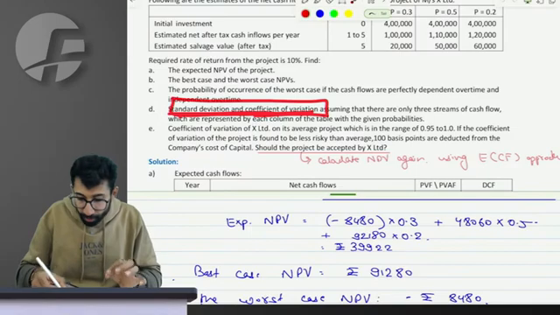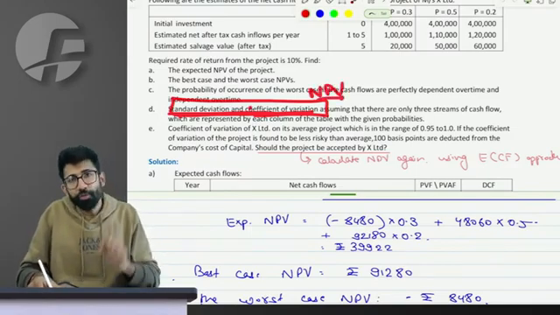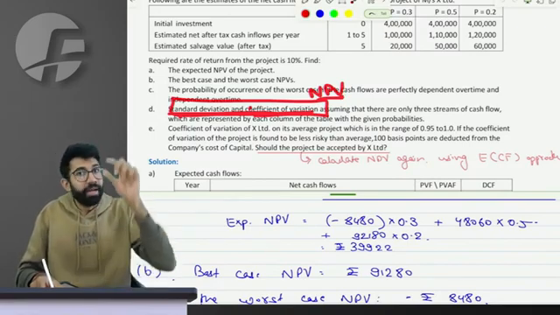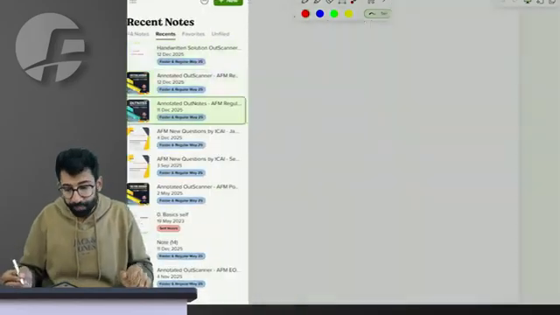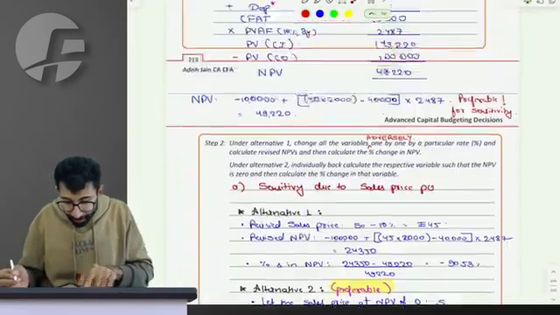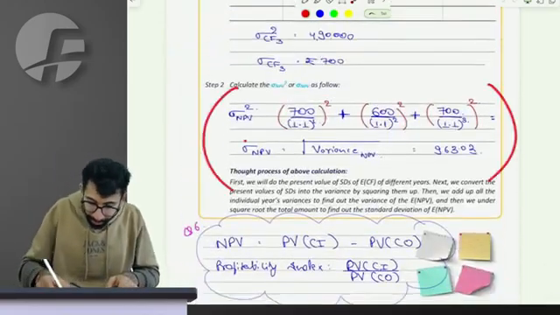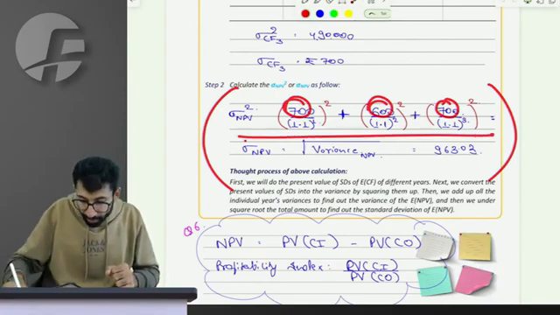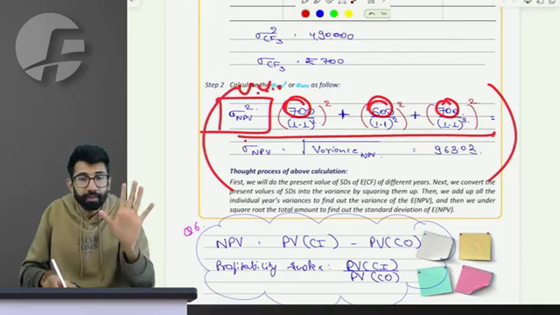Do you agree? Of what? Of obviously NPV. Do you people agree now that standard deviation of NPV can be calculated in 2 ways? Possibility 1, individual cash flows, which you have learnt here. Let me show you. Possibility 1 of calculating standard deviation of NPV is this, where you have individual cash flows' standard deviation, and using this formula you calculate NPV's standard deviation, right?